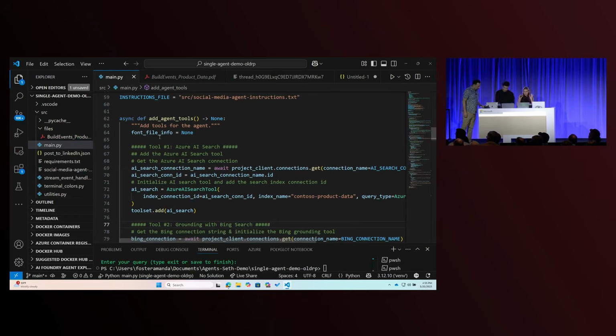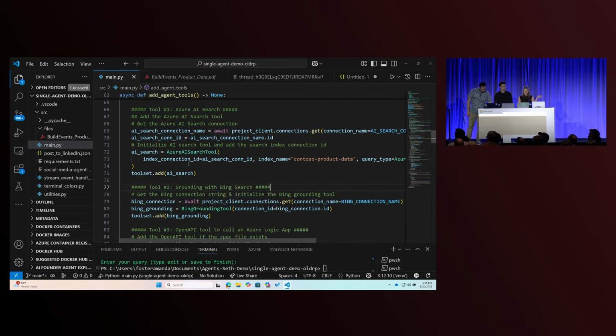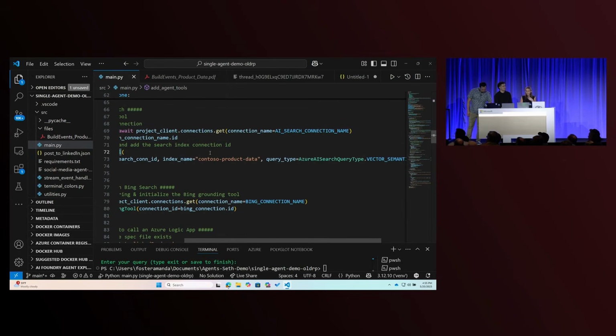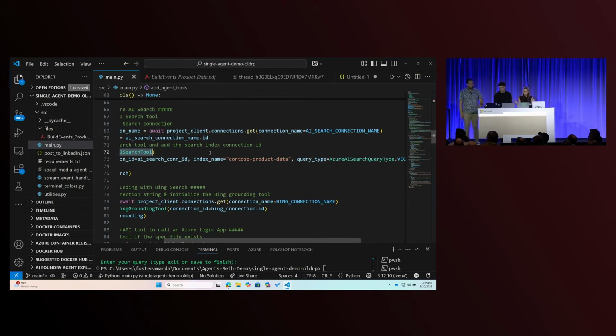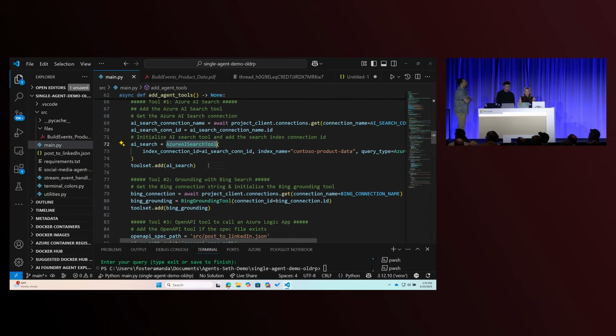To connect this tool and give my agent access to it, all I have to do is create a project connection to my Azure AI Search resource. Then I get the connection ID, as you can see here, and I'm initializing the AI Search tool. I have additional parameters, like specifying the query type or filter, so there's as much customization as you want or as little, because we also have smart defaults based on the type of Azure AI Search index you're using. Then I'll add that to my tool set.